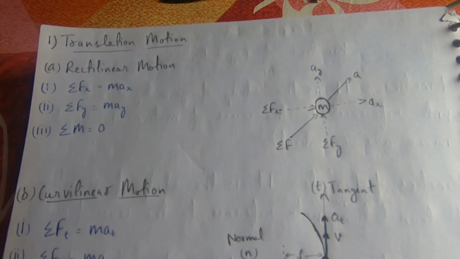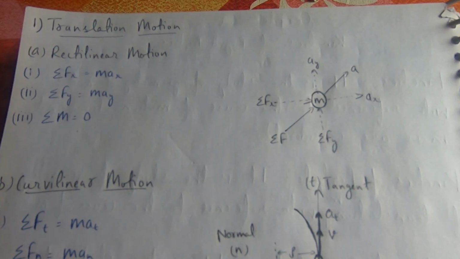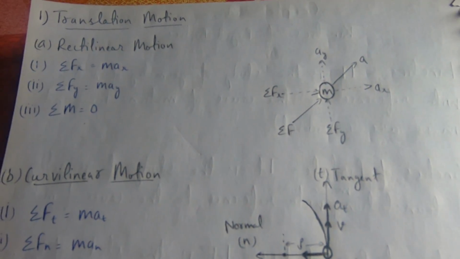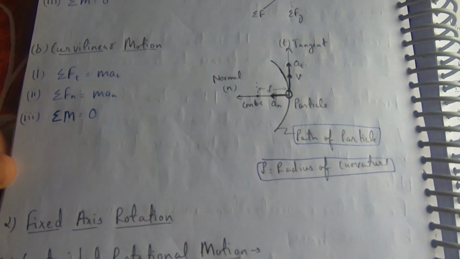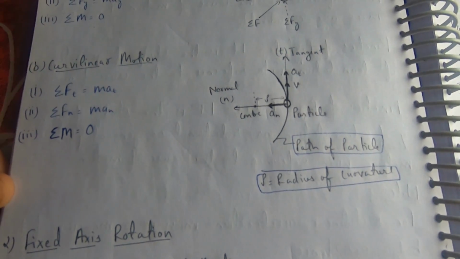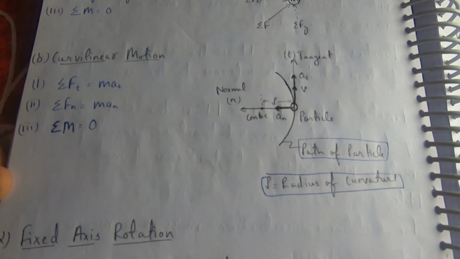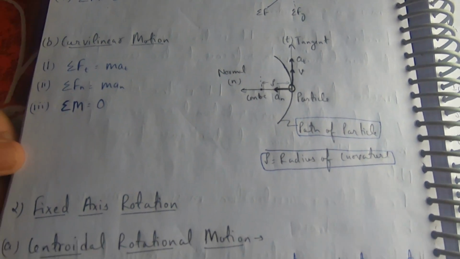Translation motion, rectilinear motion: summation of forces in x is equal to max, summation of forces in y is equal to may, summation of moment is equal to 0. Curvilinear motion: summation of forces in tangential direction is equal to mat, summation of forces in normal direction is equal to man, summation of moment is equal to 0.